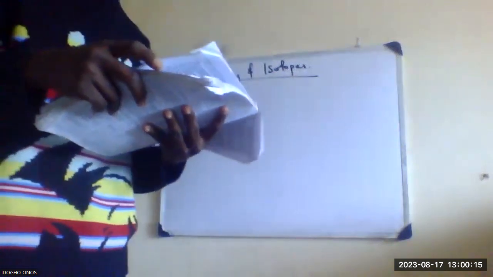Okay, so let's write example 1. Are you ready? Yes. Sorry, just a minute. Okay.